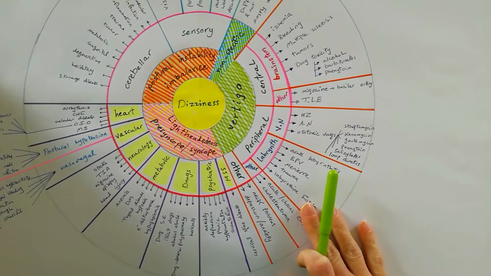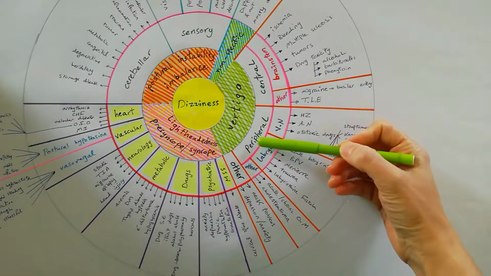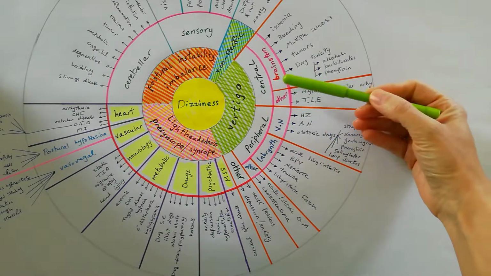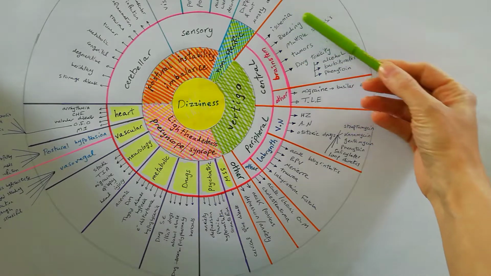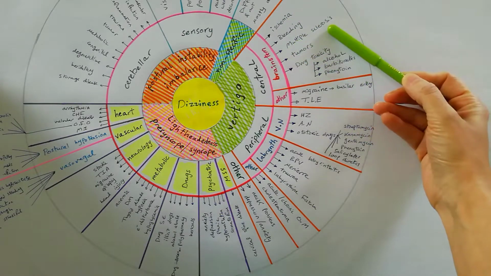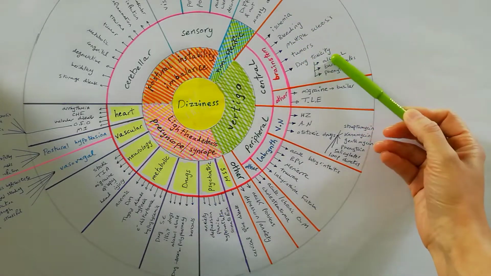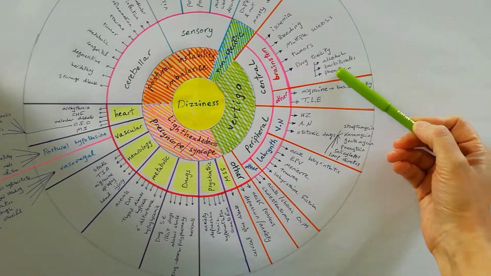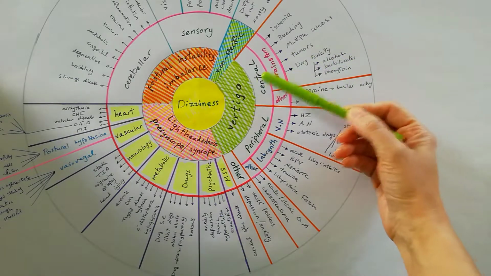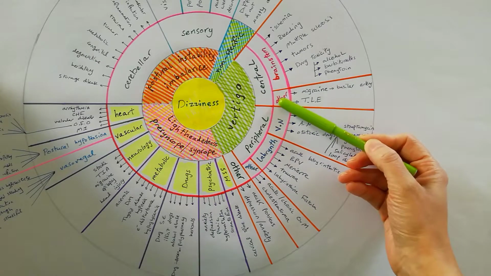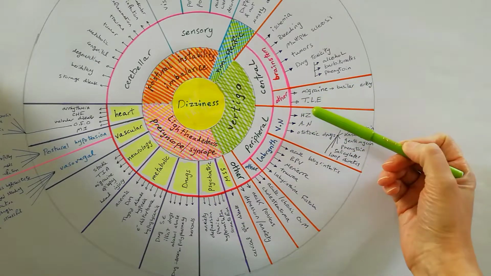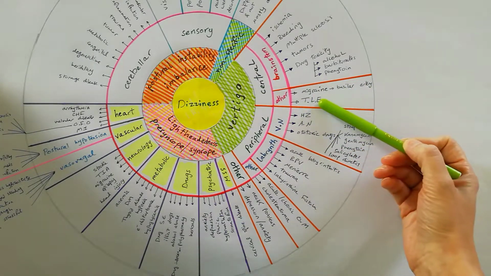So causes of vertigo are central and peripheral. The central causes are from the brainstem, like ischemia, bleeding, multiple sclerosis, tumors, and drug toxicities like alcohol, barbiturates, and phenytoin can cause central vertigo. Other causes are like basilar artery migraine and temporal lobe epilepsy.